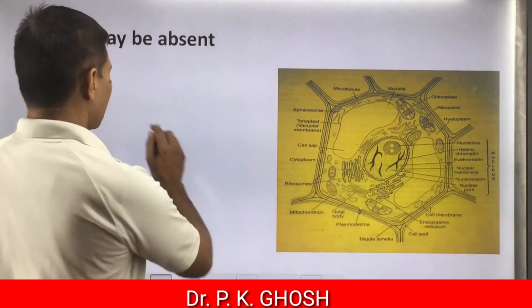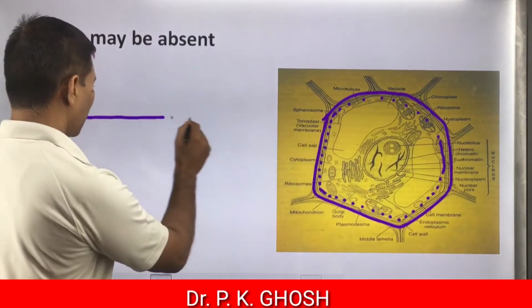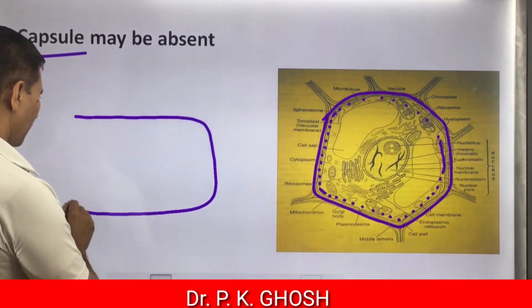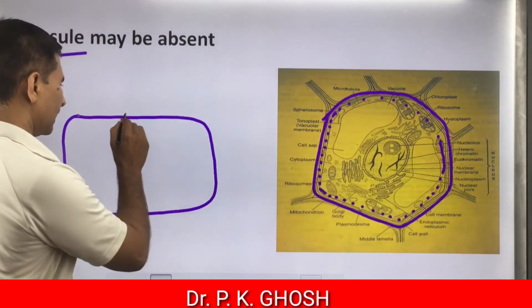For an example, this one is a prokaryotic cell, and this is the cell wall.